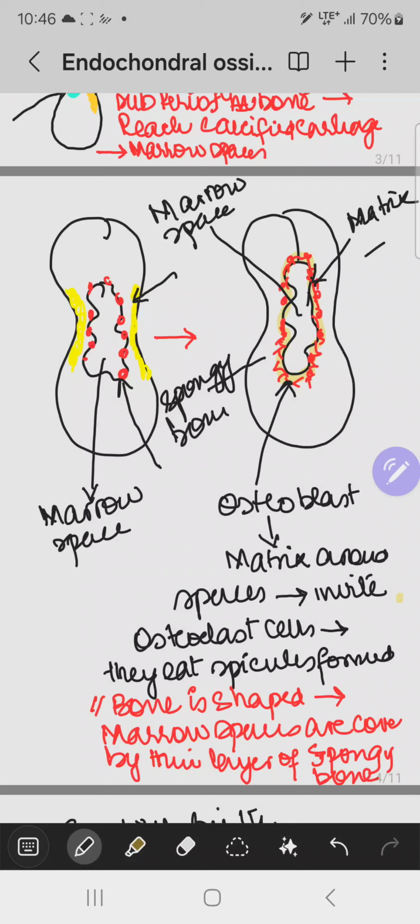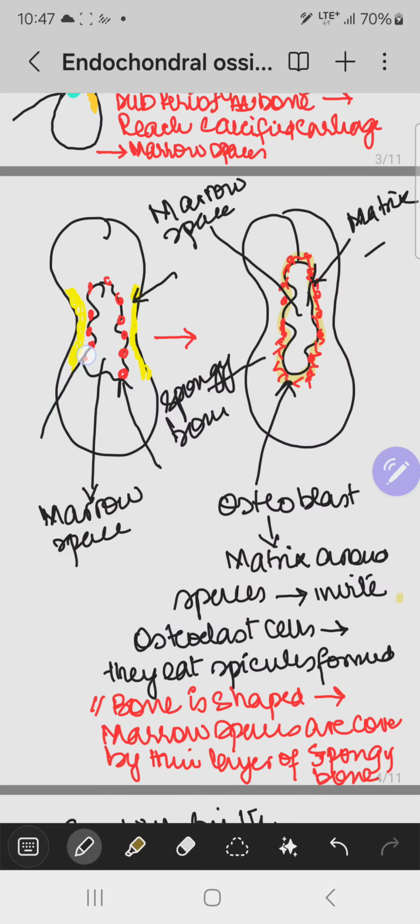At the same time, the perichondrium is also replaced by periosteum, and from the periosteum, the blood vessels are coming to that lacuna, which is devoid of any chondrocyte, which is actually an empty space. Now, the mesenchymal cells are going to transform into osteoclasts and osteoblasts. The osteoclast cells will convert these lacunae into marrow spaces, and osteoblast cells will line these spaces.